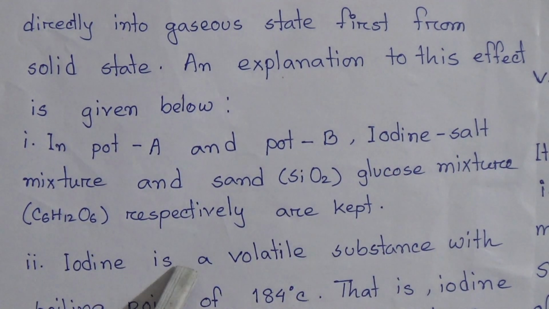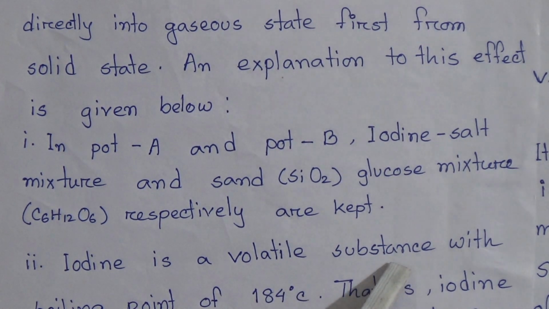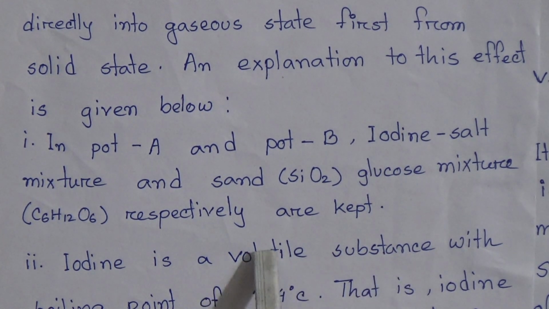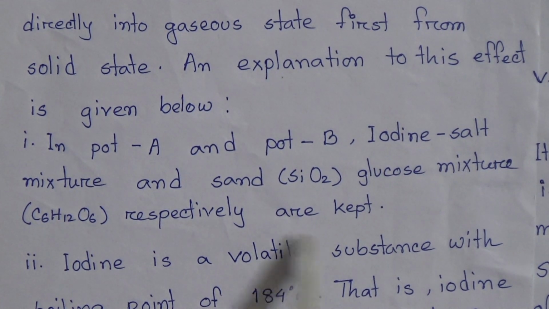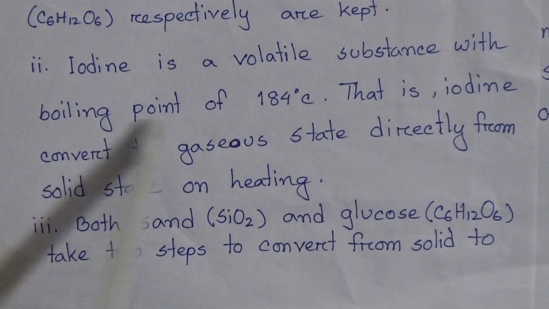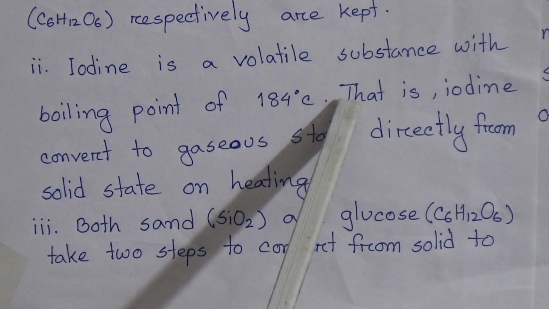Second one, iodine is a volatile substance. Volatile substance means it does not want to stay in one phase. It can change its phase. Volatile substance with a boiling point of only 184 degrees Celsius.